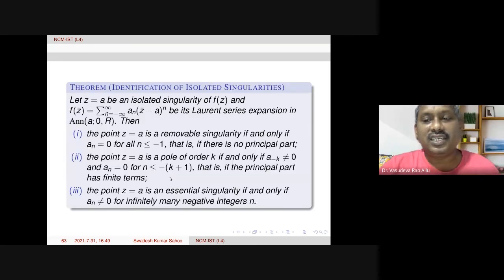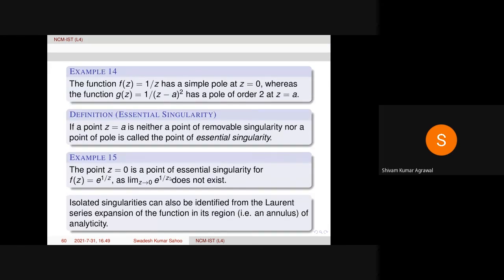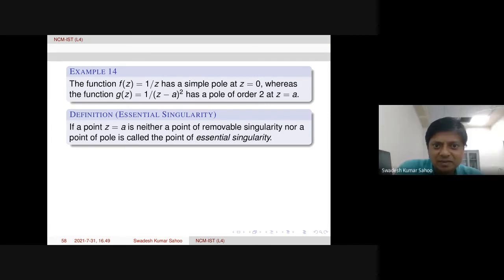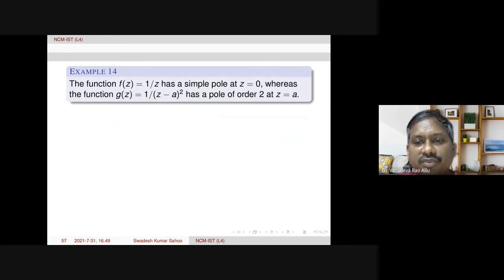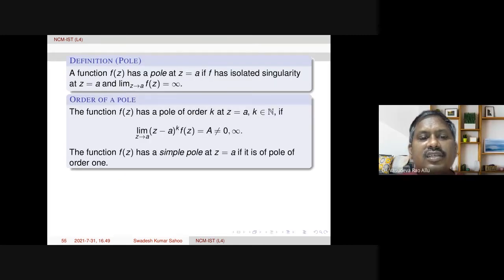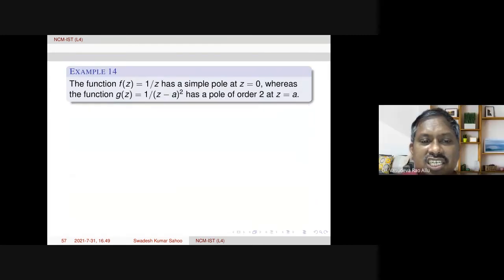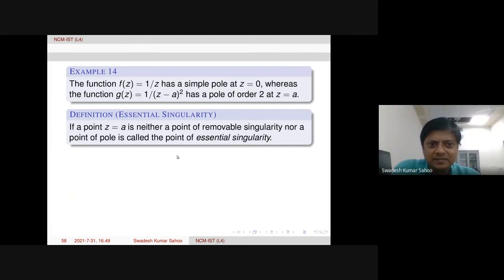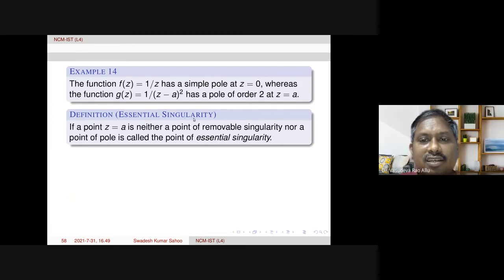Sir, both the definitions are equivalent, sir. The limit is infinity, or the limit of z minus a raised to the power k into f of z equals a finite number. Yes, sir. We are writing pole of order k to infinity. Essential singularity means the limit does not exist. In the limiting sense, the limit does not exist, or in the deleted neighborhood of that point, the principal part contains infinitely many terms.